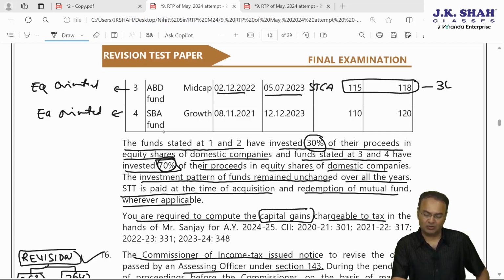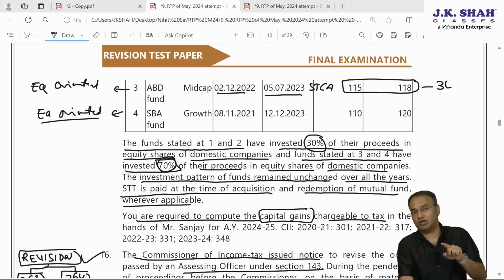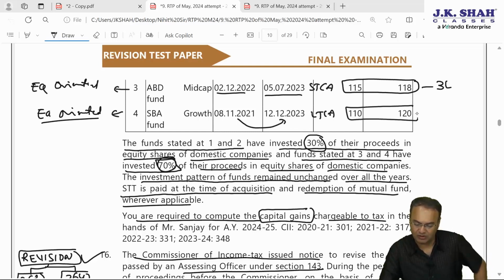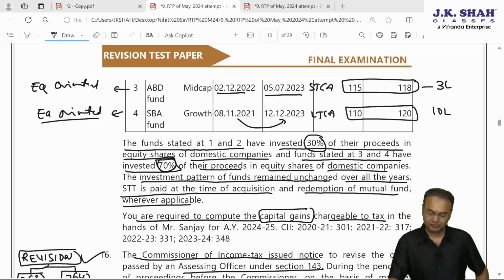And here SBA growth fund, 8th November 2021 till 12th December 2023. Since it is equity oriented, period of holding should be more than 12 months in order to be called as long term. So here period of holding is 13 months. Therefore this will be long term. However, because of section 112A, indexation will not be allowed. Gain will be 120 minus 110, gain will be 10 lakh.